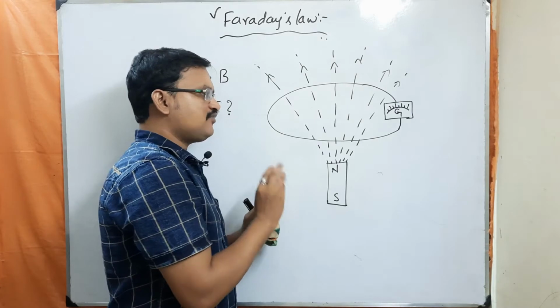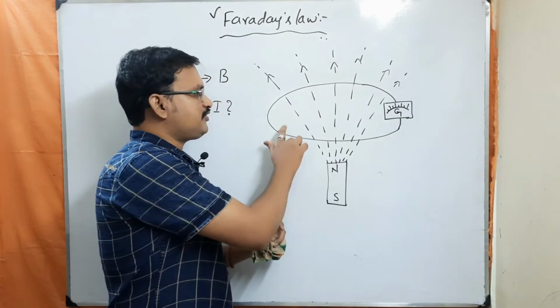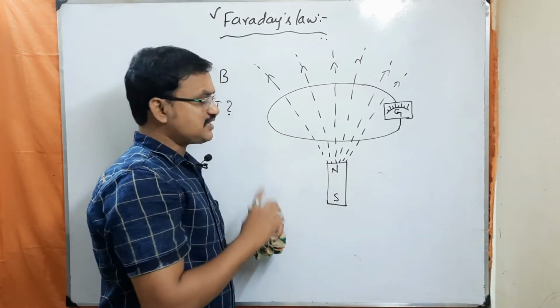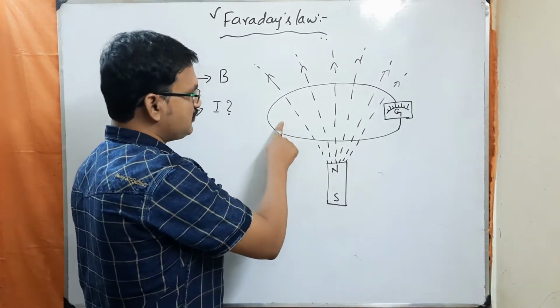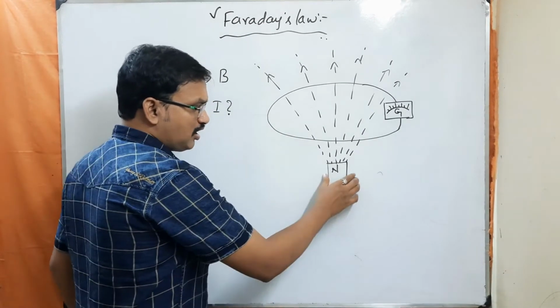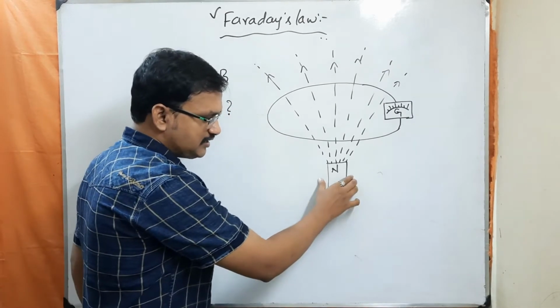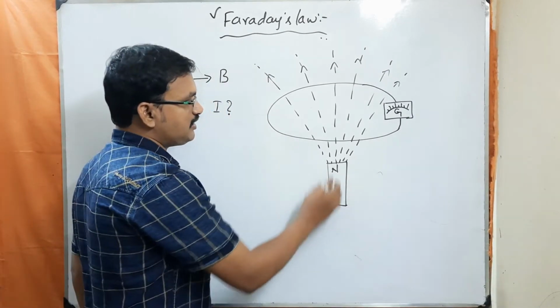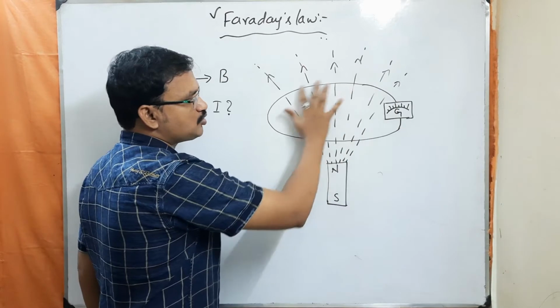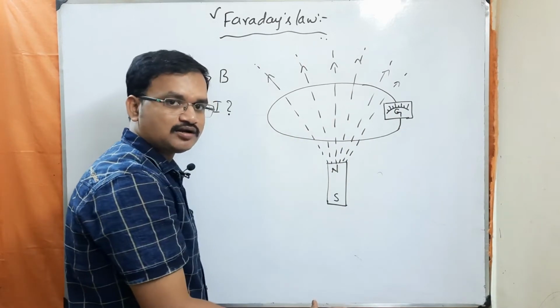So what is happening whenever there is a relative motion between the loop and magnet? If you take the magnet, whenever you are taking the magnet away from the loop, what is happening? The number of field lines that are penetrating through this loop are gradually decreasing or not? Yes or no?